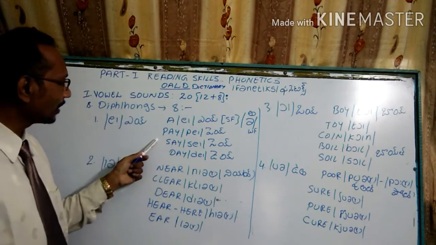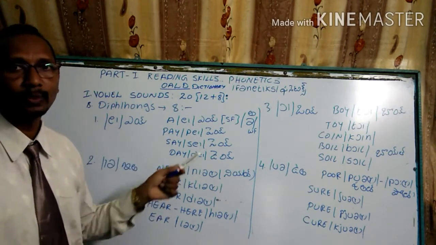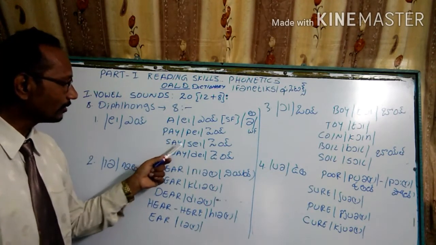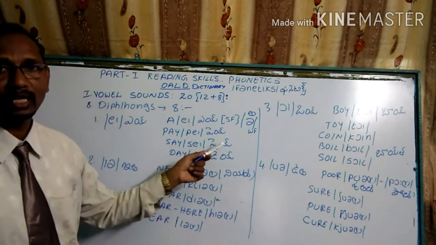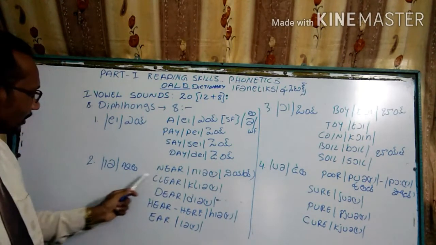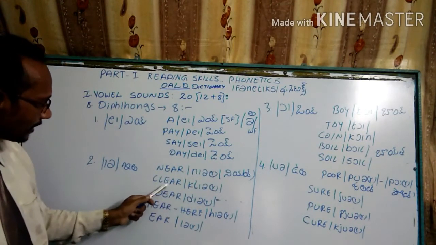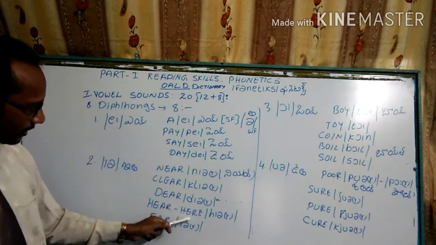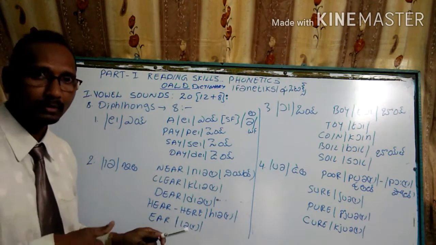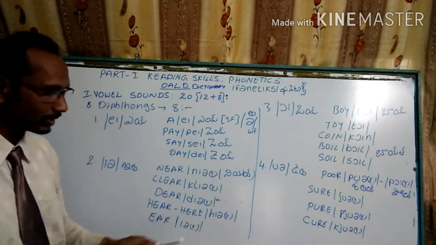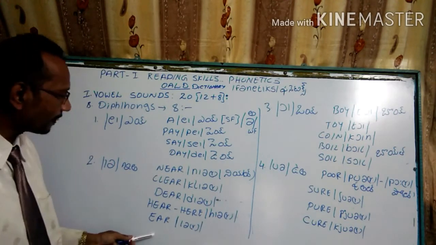Coming to this one, "pay," not "pe," should be pronounced as "pay." Should be "say," not "se." Day, day. Near, ear sound: near, clear, dear. Two words we have here, "here." So, come here. Can you hear me? For two sounds we have an "ear" sound. For this part we call it "ear."